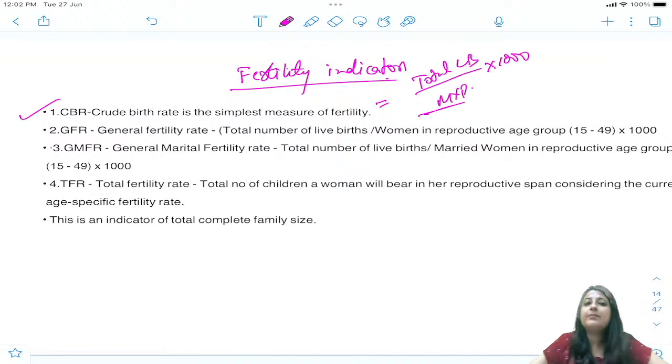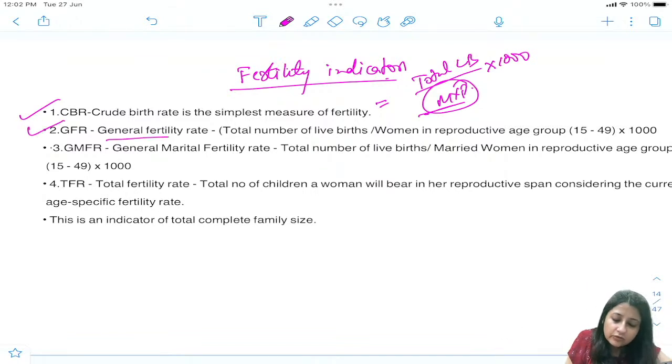Now, what is the problem in this? In the mid-year population there are men also, children also, elderly also. Now, can everybody give birth to babies? No. Not everyone is exposed to the risk of childbearing, right? Can everybody give birth to babies? No. So next we took what?